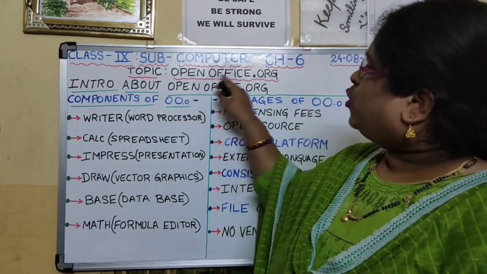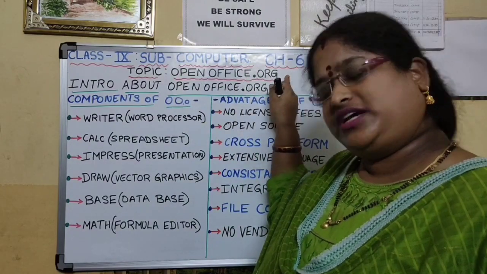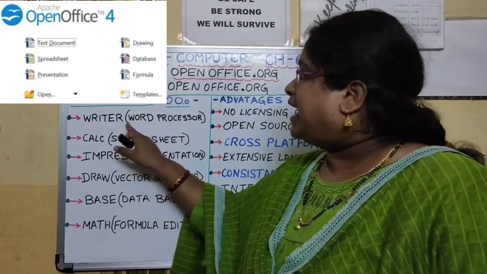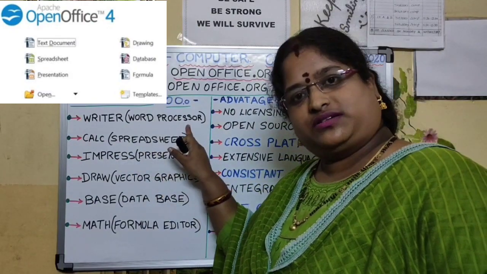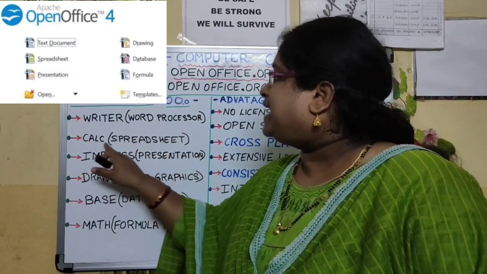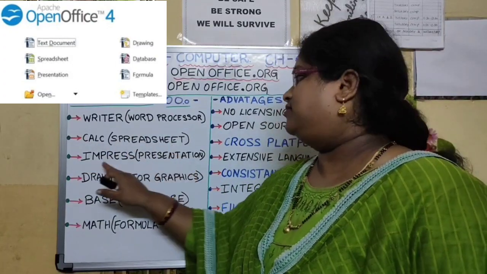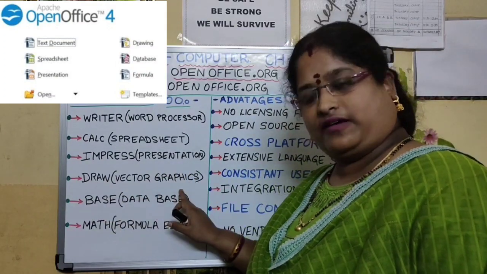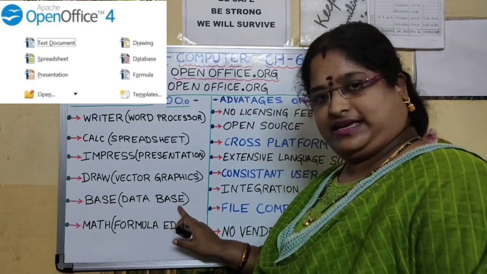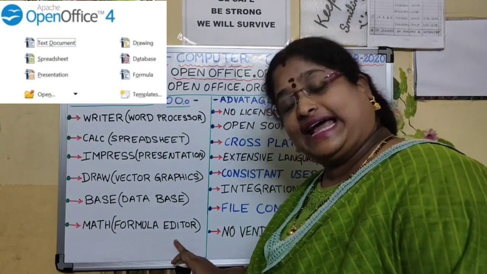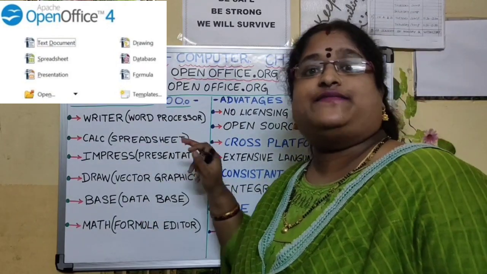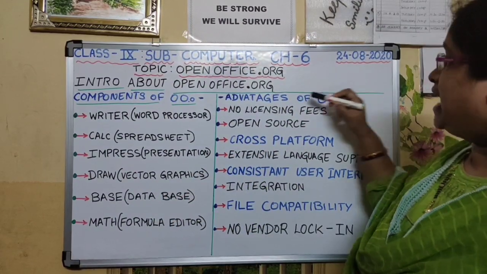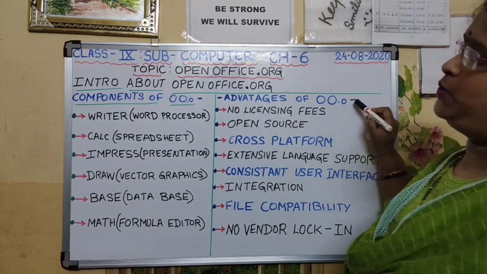Children, what are the components of OpenOffice.org? These are the components of OpenOffice.org. Writer, that is word processor, similar to Word. Calc, similar to spreadsheet. Impress, similar to presentation. Draw, vector graphics. Base, database. Math, formula editor. I will explain these in detail in future. Now let us see in detail the advantages of OpenOffice.org.